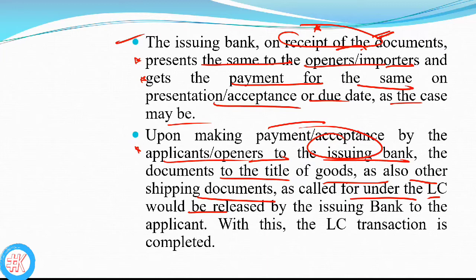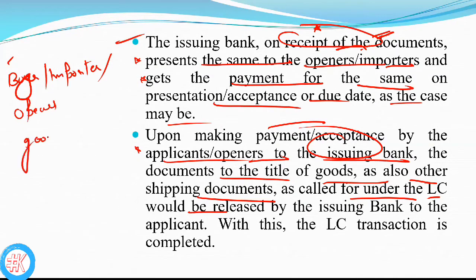Basically, after getting the payment, the issuing bank releases the documents, and the buyer or importer or opener gets the goods only when they have the documents.